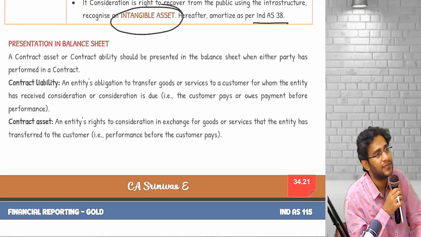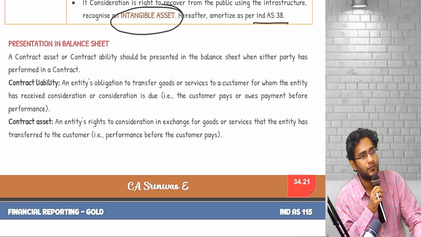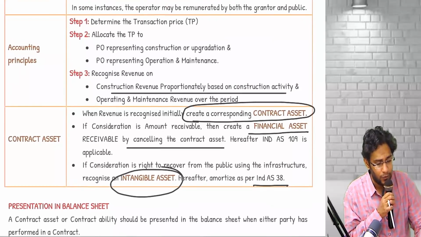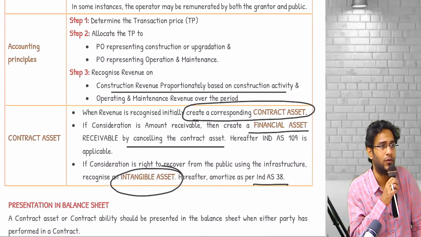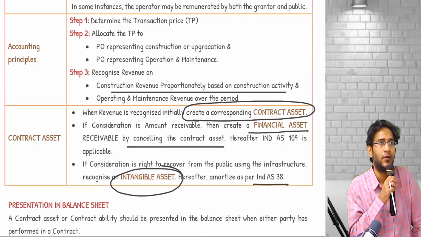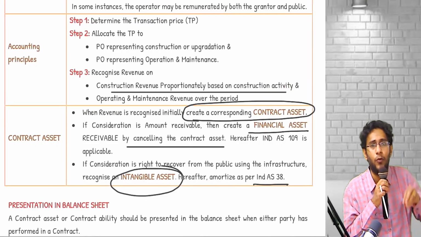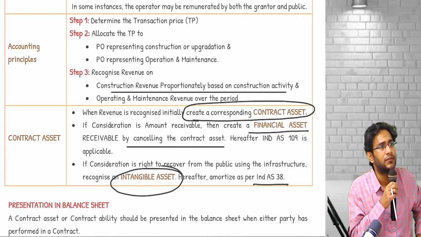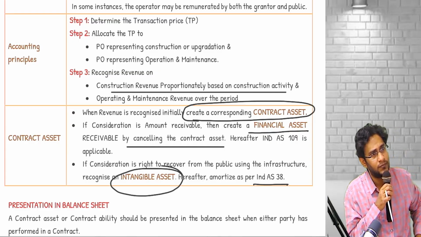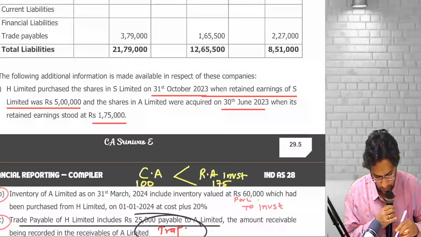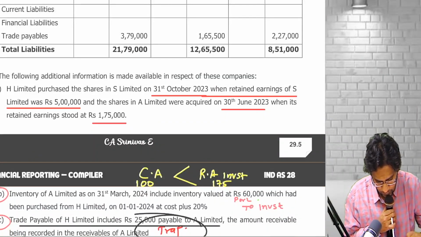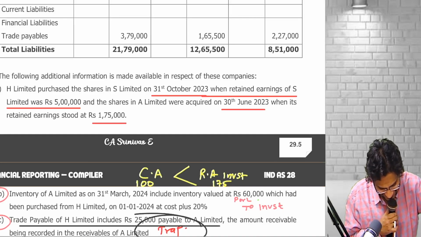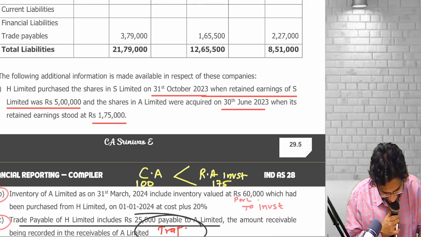Guarantee, sir. If the government is guaranteeing the amount, that means it is a financial asset only, no. The government says, I am going to pay you some amount, means what, sir? It is definitely a financial asset. I'll show you the question, why worry. Don't know. If you remember a question like that, you are a pro. Then I should respect your question. No, wait.